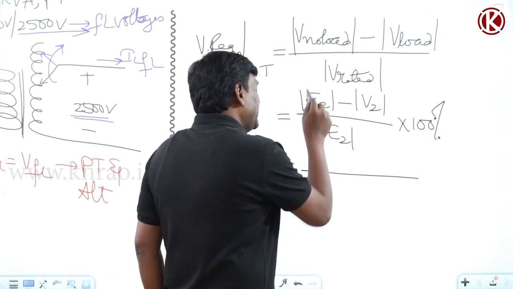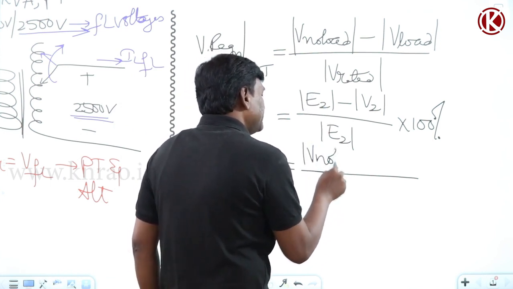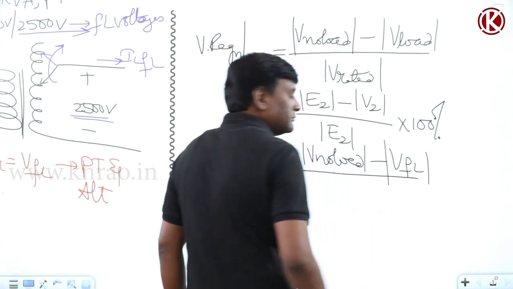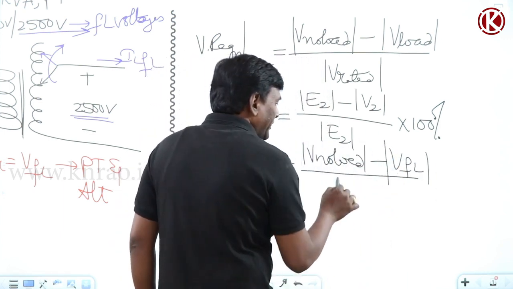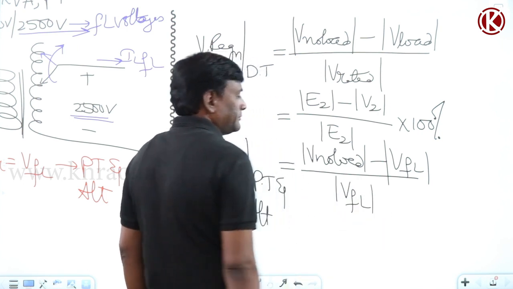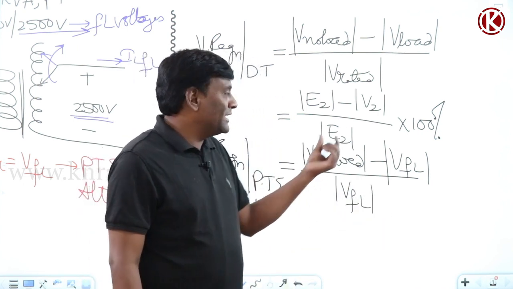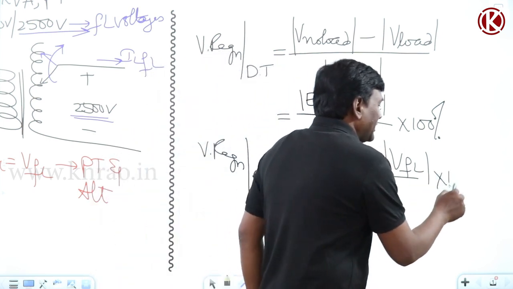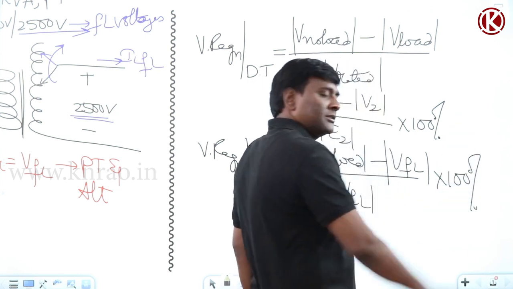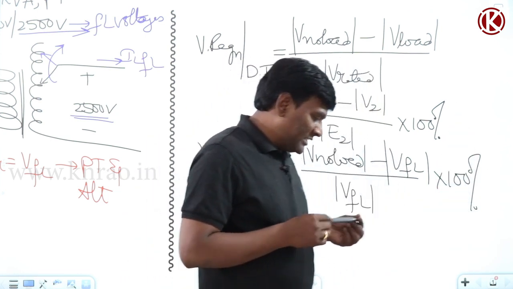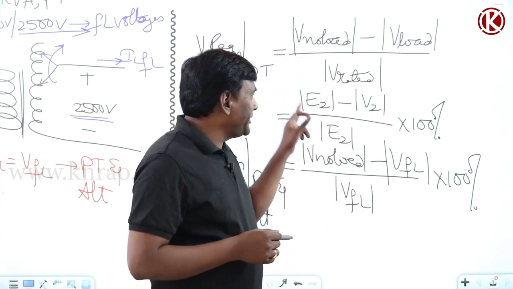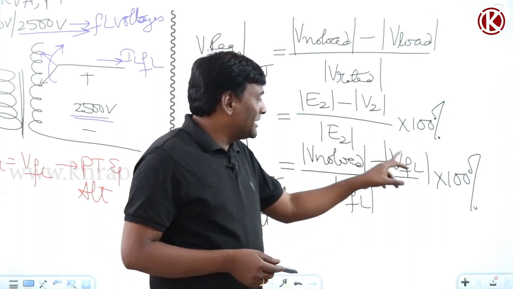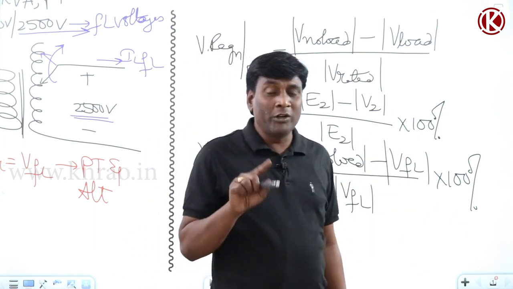So it is going to be no load minus full load at any given power factor, divided by full load, into 100 percent, which is the voltage regulation. Now some textbooks say that E2 minus V2 by E2 into 100 percent is voltage regulation down, and E2 minus V2 by V2 into 100 percent is voltage regulation up.